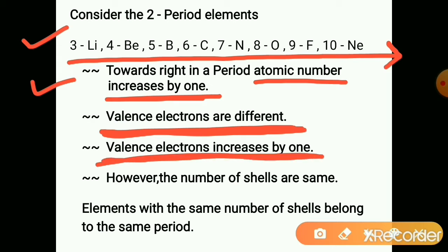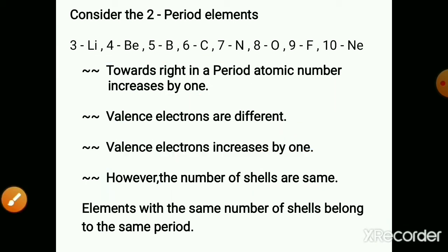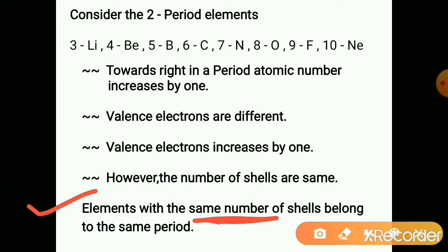But the electrons are adding into the same shell, so the number of shells remains the same. And elements with the same number of shells belong to the same period.